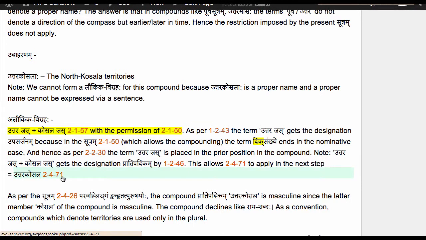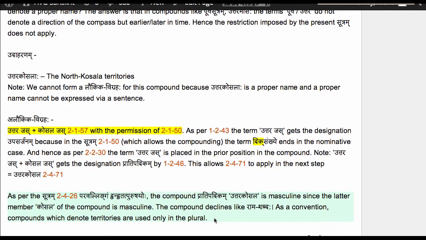And as per the Sutram 2426, Paravalingan Dvandvatat Purushayoho, the compound Pratipadikam Uttara Kosala is masculine, since the latter member Kosala of the compound is masculine. It declines like Rama Shabdaha. Now as a convention, compounds which denote territories are used only in the plural. That's why we say Uttara Kosalaha.